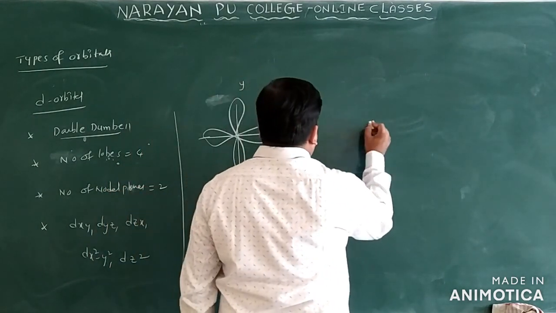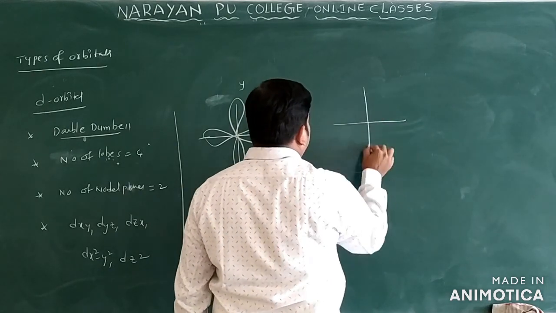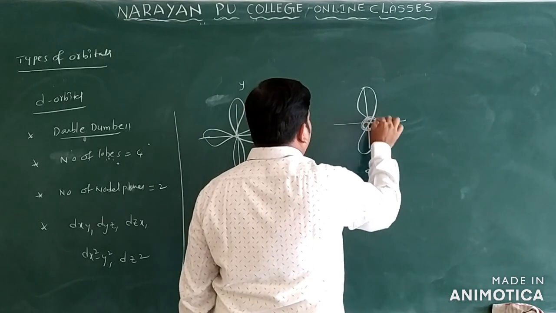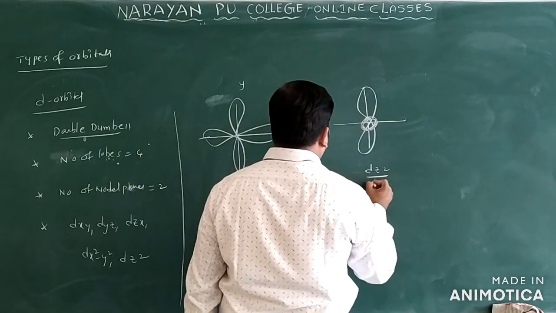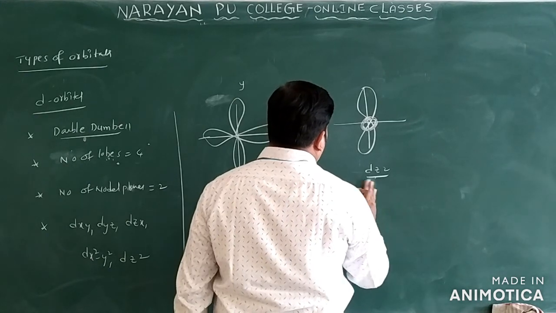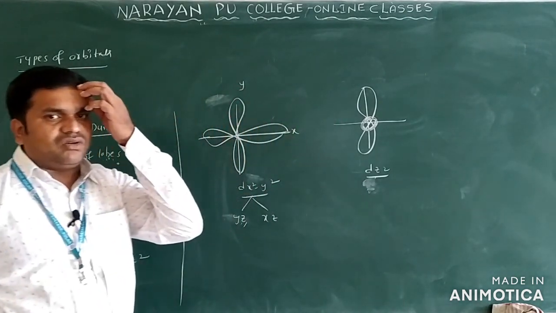Now we can see one more, that is dz square only. This is the dz square orbital we have. This is called a smoke ring only. So this is the dz square orbital. For the dz square orbital, what can you say here? Lobes are 2 here. Nodal planes, how many here? There is no possibility for a nodal plane only.